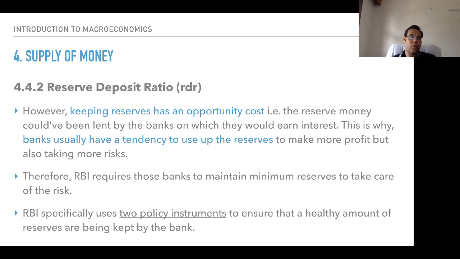So RBI, what does it require? It requires those banks to maintain minimum reserves to take care of the risk. One has to take care of the risk, what risk is there, and one has to basically understand what is supposed to be done as a part of minimum reserves. RBI specifically uses two policy instruments to ensure that a healthy amount of reserves is being kept by the bank. This is something which RBI does by instating CRR and SLR as a compulsory thing to be maintained by each and every commercial bank.